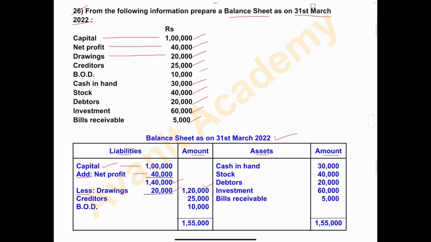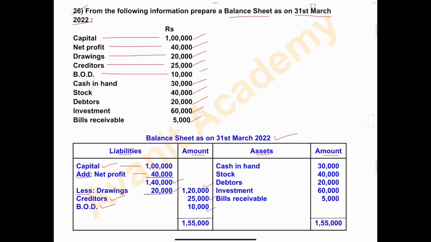Next you have the creditors, rupees 25,000. Creditors, liability. So write creditors amount 25,000 under liabilities. Next is bank overdraft rupees 10,000. This is also a liability. So write bank overdraft rupees 10,000 under liabilities.